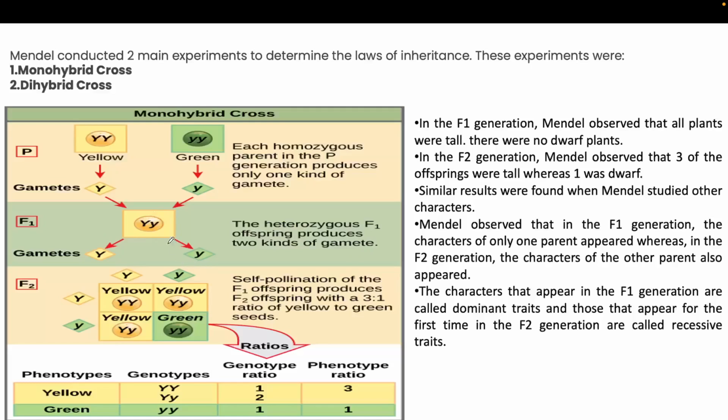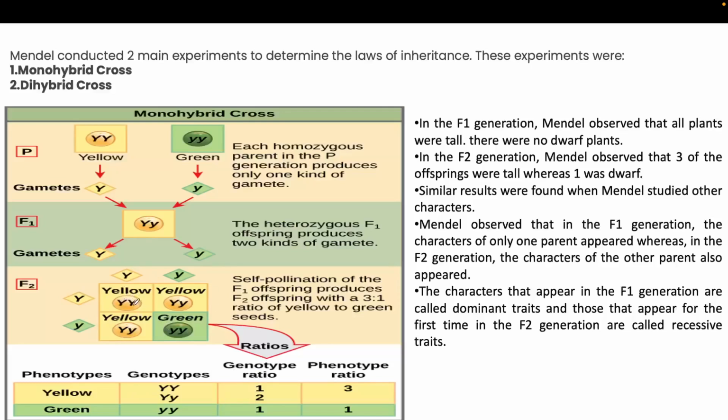And when it self-pollinates, in the F2 generation it produces a 3:1 ratio of yellow to green seeds. Here we can see that in the F2 generation there are two kinds of seeds, one yellow and another green. The genotypic ratio in the F2 generation is 1:2:1.